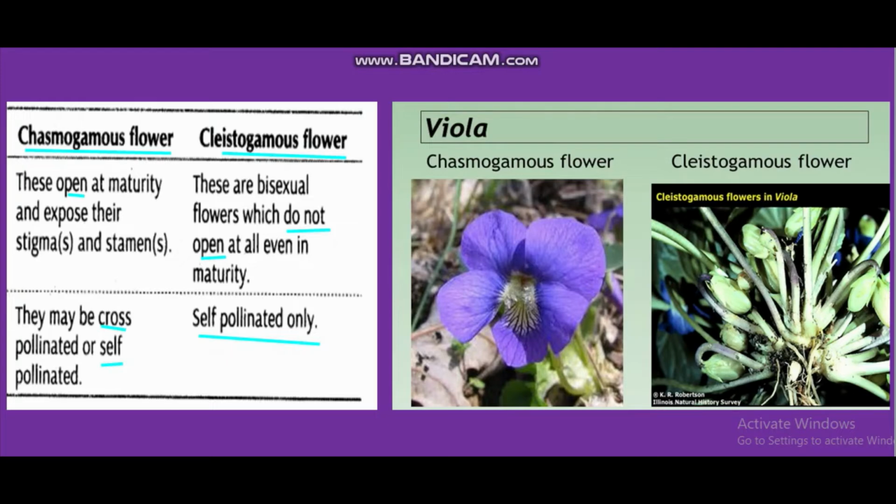Actually, Viola, Oxalis and Commelina produce two types of flower, cleistogamous as well as chasmogamous. So here you can see the picture of Viola, so that you will have an idea of this flower. Two types of flower. The first one is an open flower and the second one is a closed flower. This is first, this is second. So this is chasmogamous and this is cleistogamous. Very interesting. In one plant, two types of flowers are present.